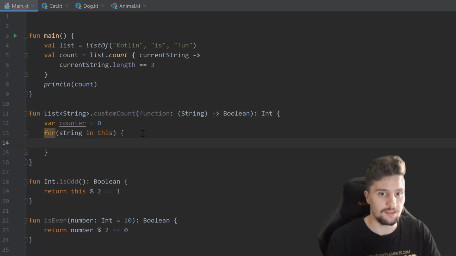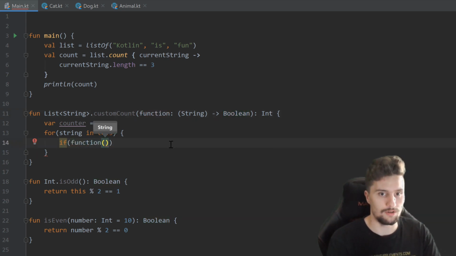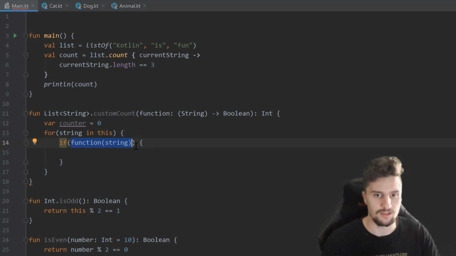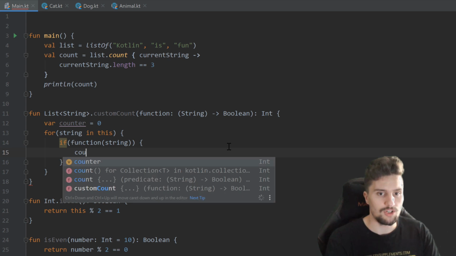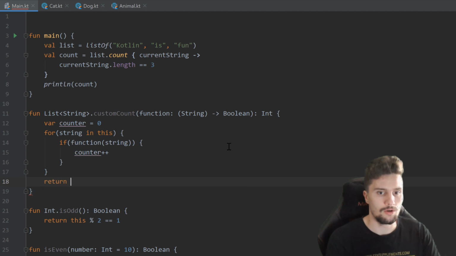And for each string in this list, we want to check if the function we pass as a parameter actually returns true. So if function, which will now take that string that we are currently at, so we pass that as a parameter, if that returns true, so since that returns a Boolean, we don't need to make any comparison here. That is a typical beginner mistake, that you just compare that to true, but that is not necessary here. We can just leave that away. And then we just want to increase the counter by 1. And in the end of our whole function, we return our counter.